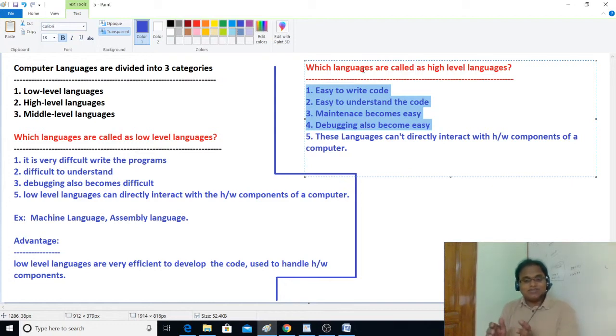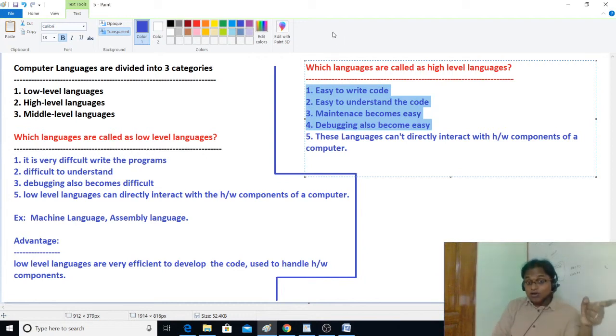Yes, that JVM is hiding something. It does not let the programmer interact directly with the memory. It will allocate the memory. It will deallocate the memory. If you want to read a file, we can read it only through the JVM. If you want to store data, we can store it only through the JVM.